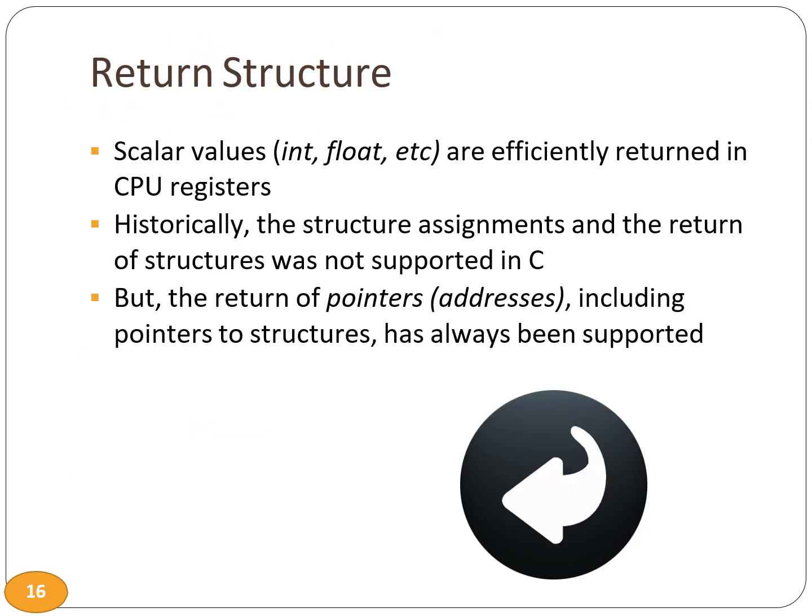In C programming, returning structures from functions can be approached in various ways. Scalar values like integers, floats, etc., are efficiently returned in CPU registers. This efficient handling in registers makes the return of single scalar values straightforward. Historically, C did not support direct structure assignments, or the direct return of structures from functions. However, the return of pointers, including pointers to structures, has always been supported in C.